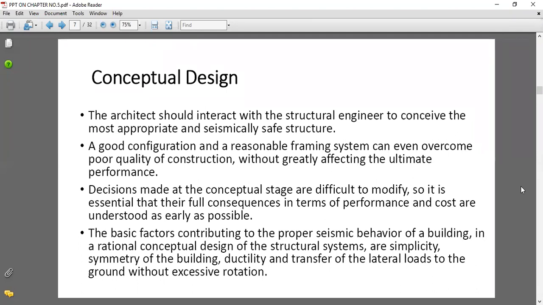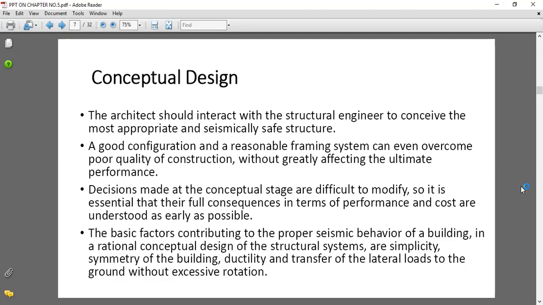And for that purpose, every architect and every structural engineer should know all the basic principles regarding earthquake resistant design. So every architect should interact with the structural engineer, to have the most appropriate and seismically safe structure regarding the earthquake resistant building. All of you understand? Means, look, here there is the architect and the second is the structural engineer. What does the structural engineer do?